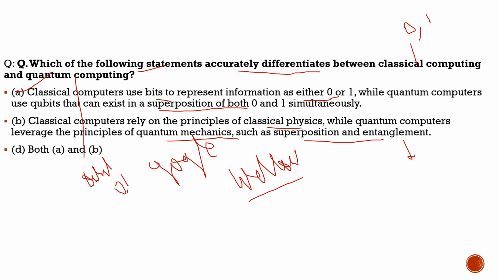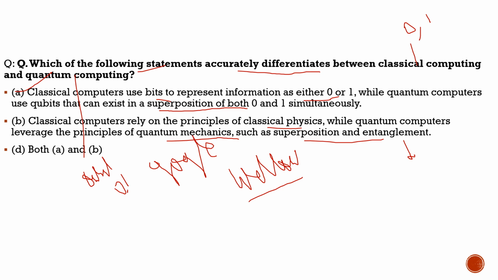So in this way it helps in fast calculations. It can do this because of these principles of superposition and entanglement.